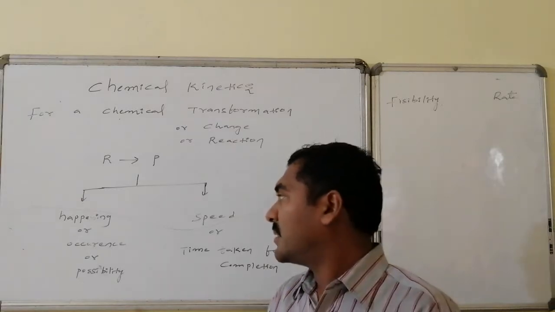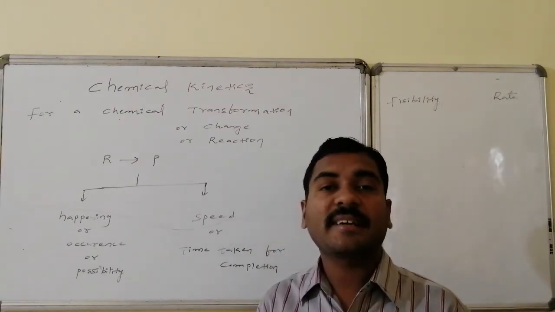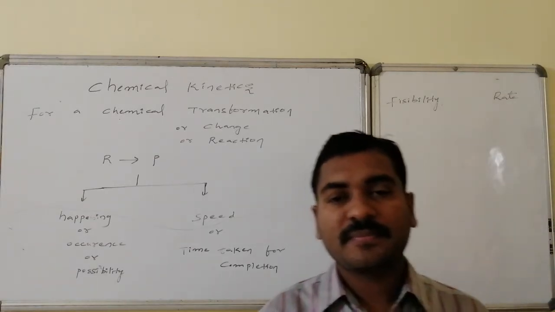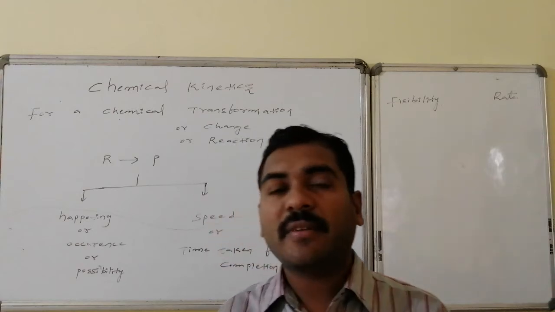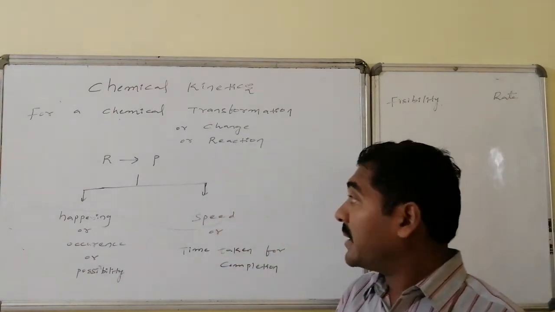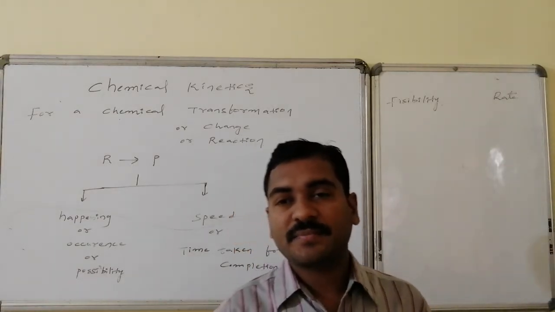One is the happening of the reaction, that is the occurrence or the possibility of the transformation. And the other required feature is the speed of the reaction, that is the time taken for completion of the reaction.